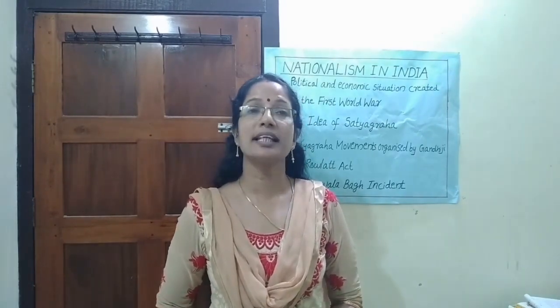What was the impact of Rowlatt Act? Against the Rowlatt Act, Gandhiji organized a Satyagraha on 6th April 1919. Rallies and strikes were organized in various cities. Communication lines such as railways and telegraphs were disrupted so that the British were not able to communicate with each other. The British tried to suppress political activities.